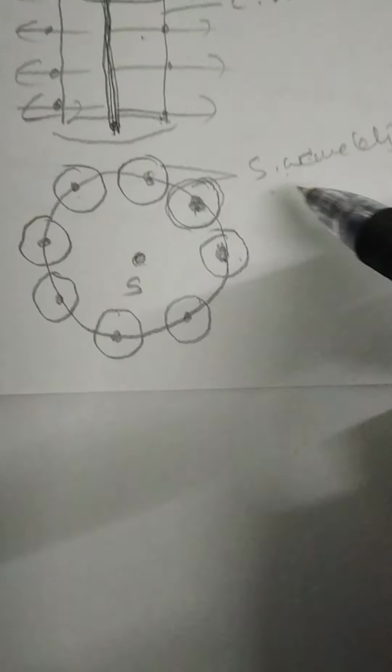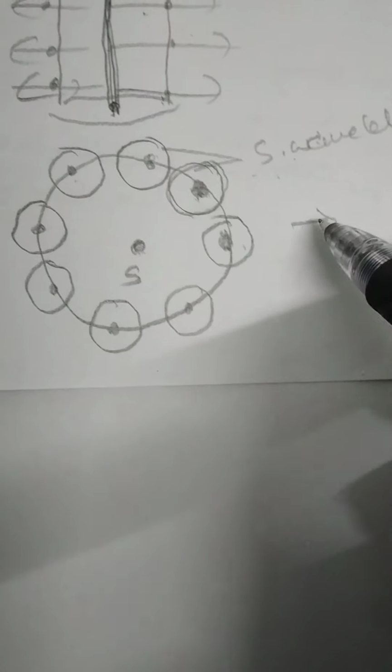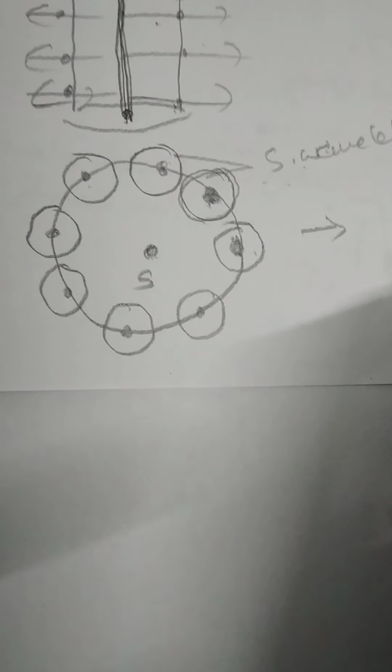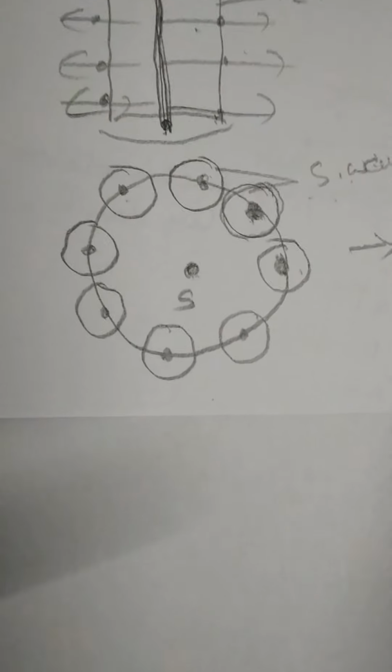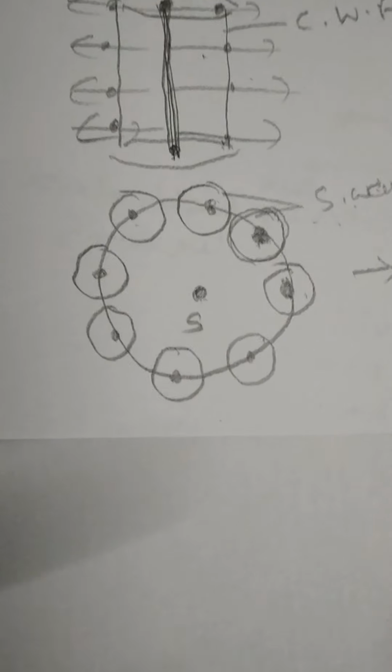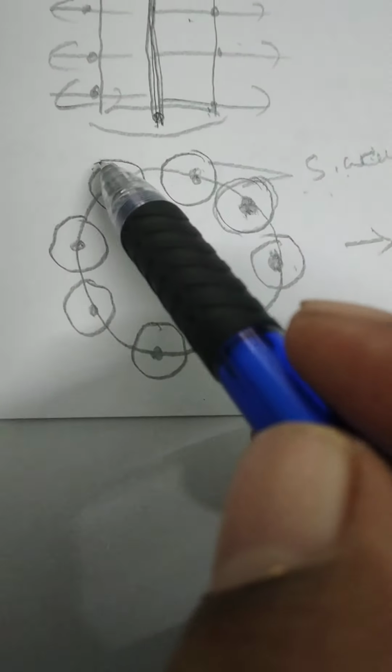The wavefront around the secondary source is also called the secondary wavelets. These secondary wavelets travel in the forward direction with the speed of light always. Now, suppose a common tangent is drawn on these secondary wavelets.